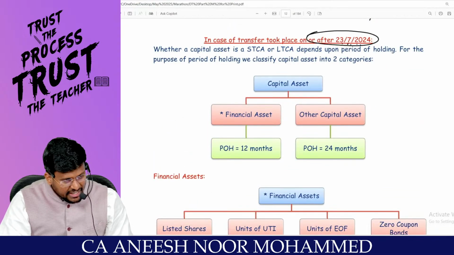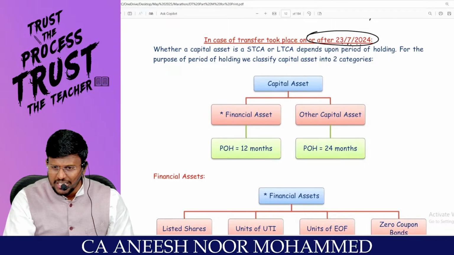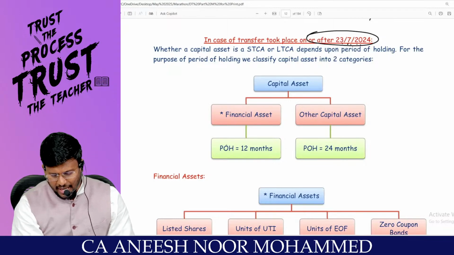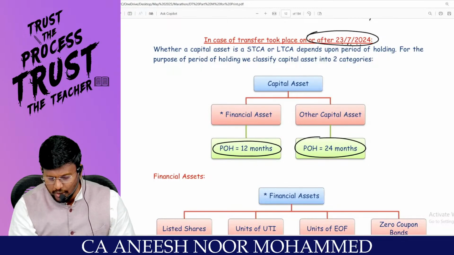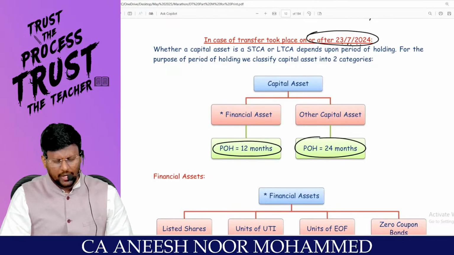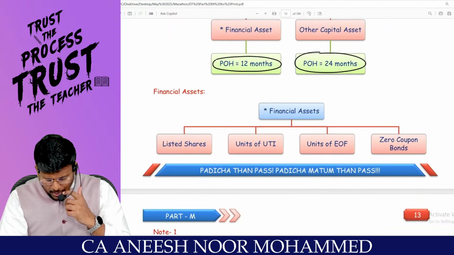This has been deleted. We are having only financial asset and other than financial asset. Financial asset means period of holding more than 12 months. Other than financial asset, period of holding is more than 24 months. Are you really with me? Sir, what are the financial assets?